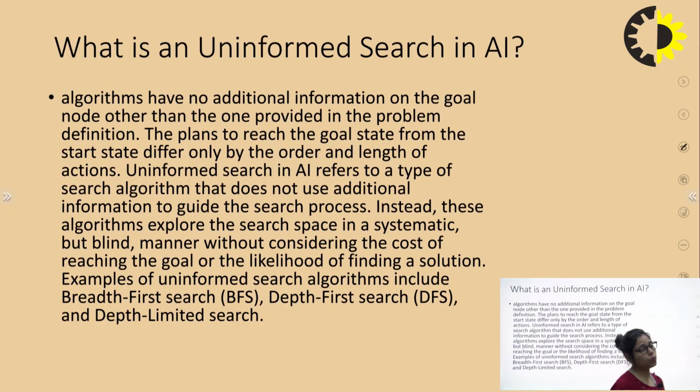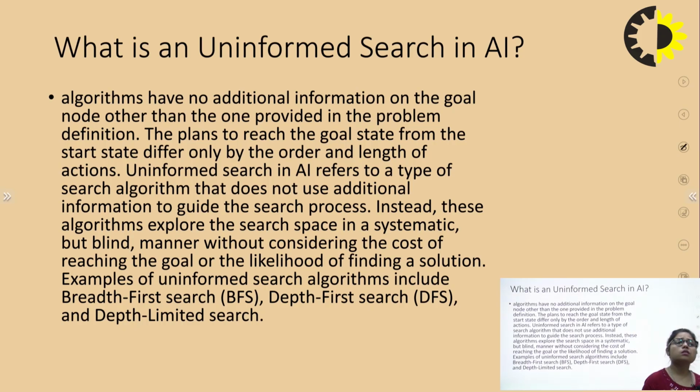The next one is: what is uninformed search in AI? These algorithms have no additional information on the goal node other than what is provided in the problem definition. The plans to reach the goal state from the start state differ only by the order and length of actions. Uninformed search in AI refers to a type of search algorithm that does not use additional information to guide the search process.